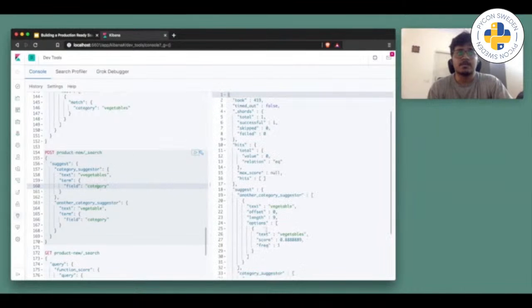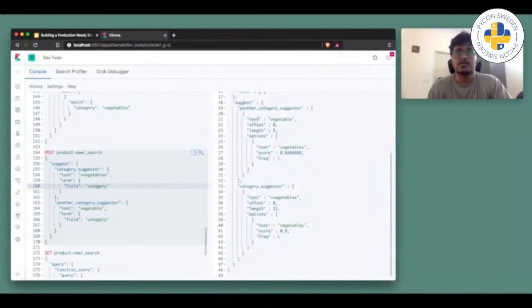Once this runs, you can see the suggest shows another category suggest. This basically shows which document category field it's matching more. As you can see, vegetable is matching the vegetables document, and the category suggest is again matching the vegetables document. So using the suggesters, we can pick the correct text, and based on the correct text, we can recreate our query and then execute it through Elasticsearch. This is how the spell check and suggestion feature of Elasticsearch works.